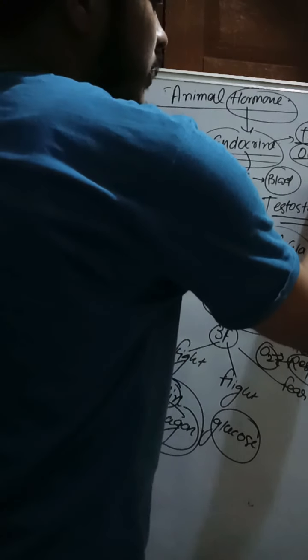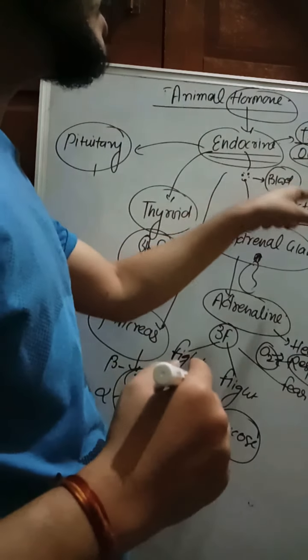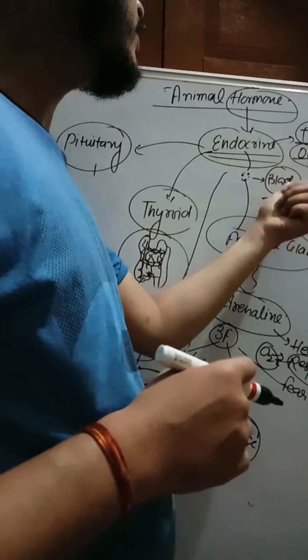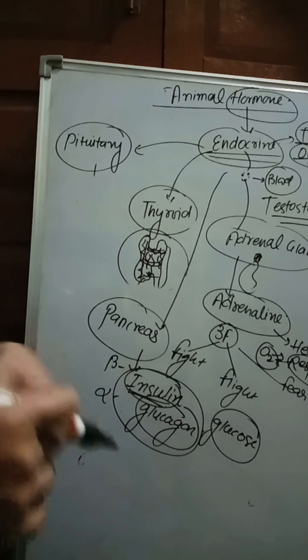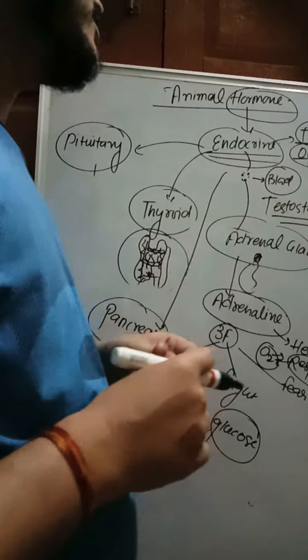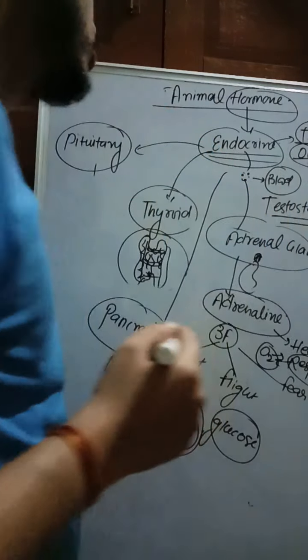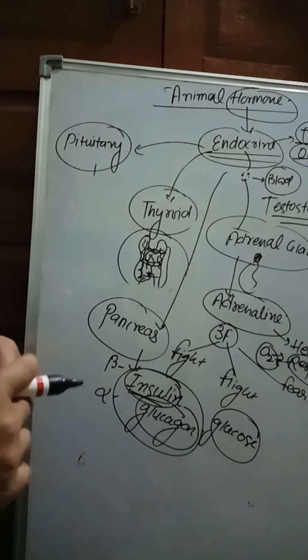Next, the ovary. The ovary secretes estrogen. What is secreted? Estrogen. That is the female sex hormone, secreted from the ovary. The function is similar. It plays a role in the development of secondary sexual characters in the female, and also the development of accessory sexual organs and accessory ducts in females. That is the function of estrogen and testosterone. Very important. These hormones and their functions are very important.